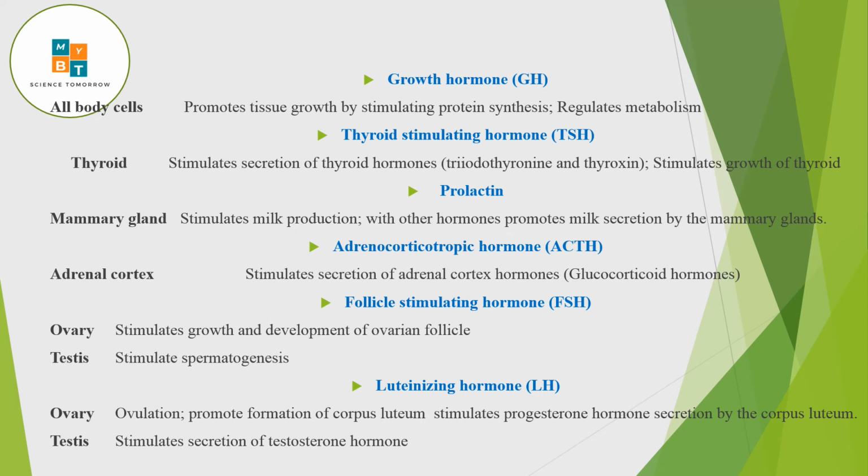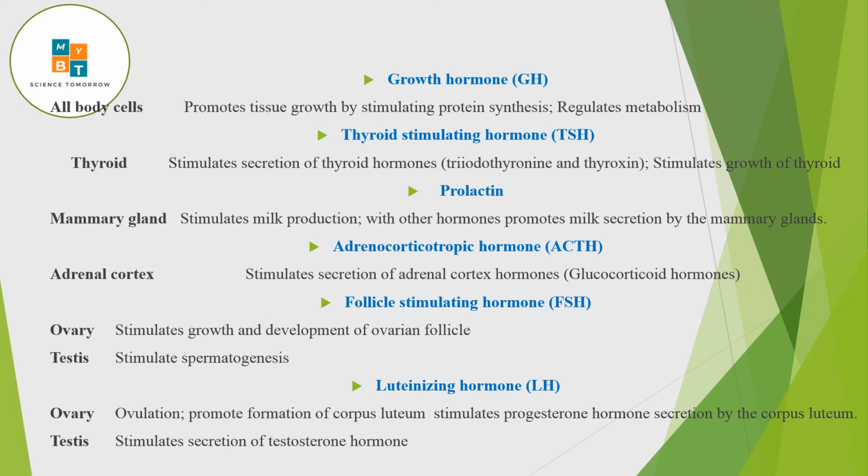Right. So if you take adrenocorticotropic hormone, that will act on the adrenal cortex and stimulate the adrenal cortex hormones, that is, we call it glucocorticoid hormone. Right. And the other one is follicle stimulating hormone. Depending on the gender, there are two things that happen. FSH will act on the ovary and stimulate growth and development of the ovarian follicle. And in males, it acts on the testis and stimulates spermatogenesis. So that is FSH, ovarian follicle, and spermatogenesis. Remember well, because sometimes people will confuse this thing also.